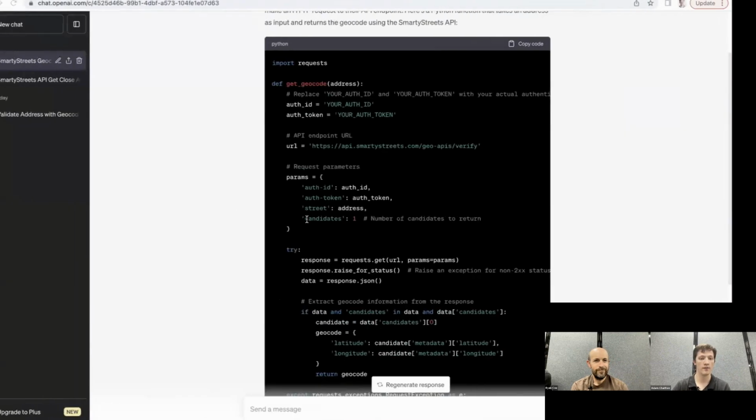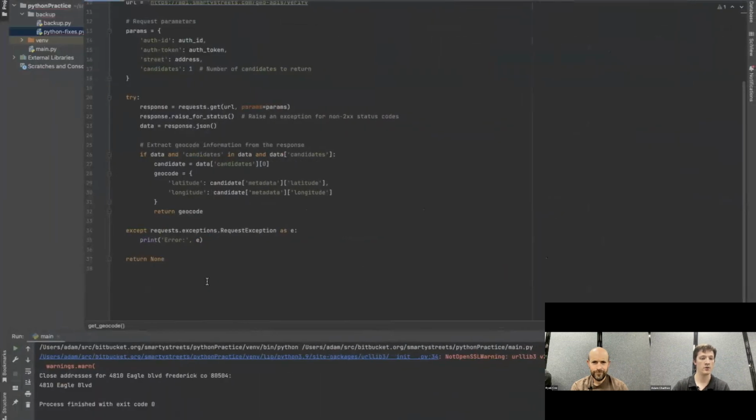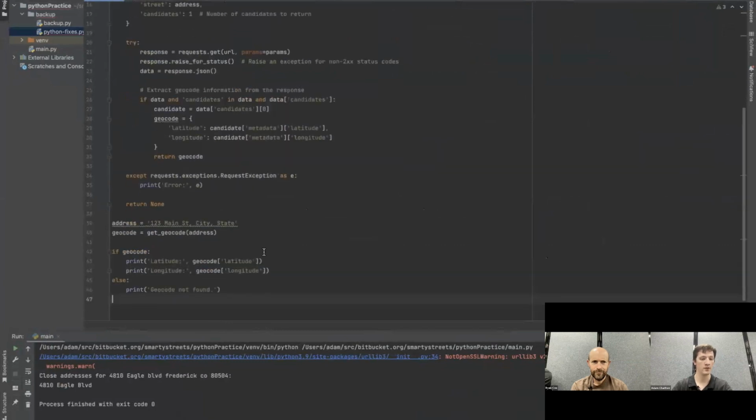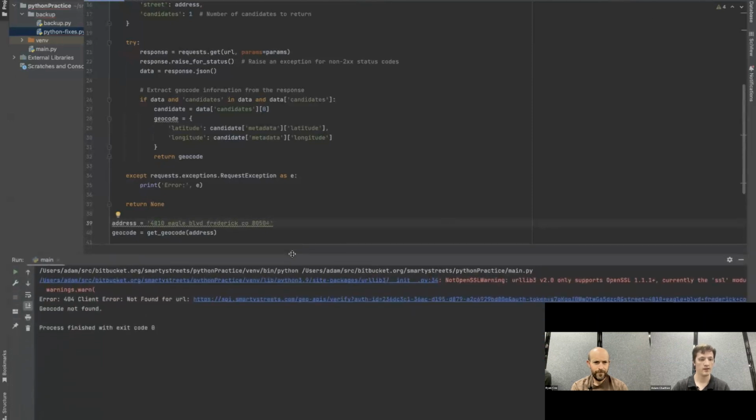So here's the function that it gave. It also gave one sample piece of code for us to try out the function. So we might as well paste that in ourselves. Again, it gave a really generic city, state, zip. So let's go ahead and paste in our sample address again. And let's give this a shot. I have covered my run button. It said 404, not found.